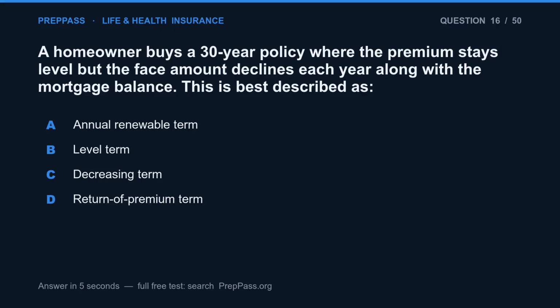Question 16. A homeowner buys a 30-year policy where the premium stays level but the face amount declines each year along with the mortgage balance. This is best described as A. Annual renewable term. B. Level term. C. Decreasing term. D. A return of premium term.